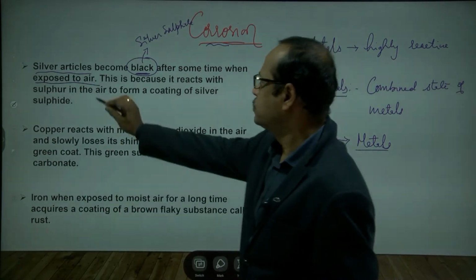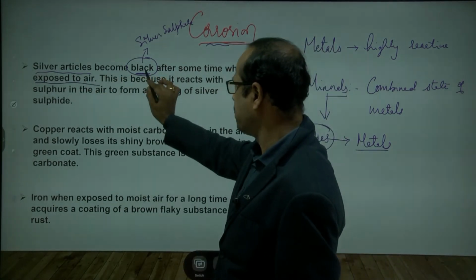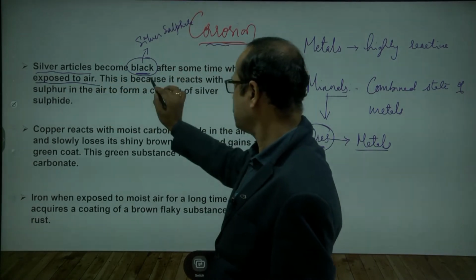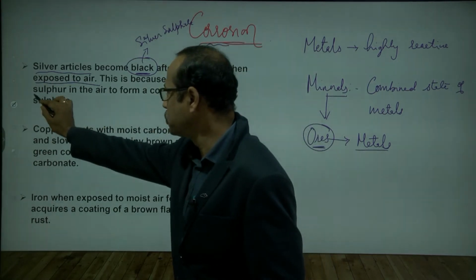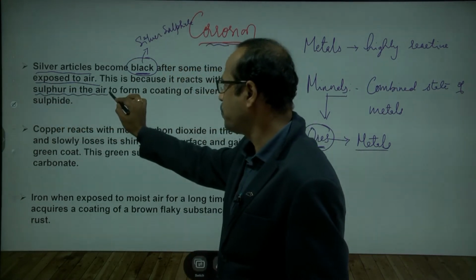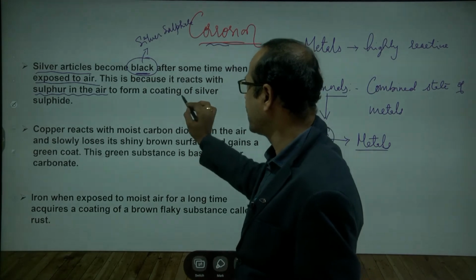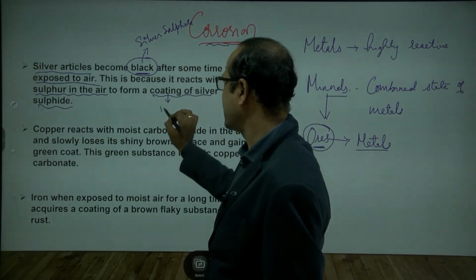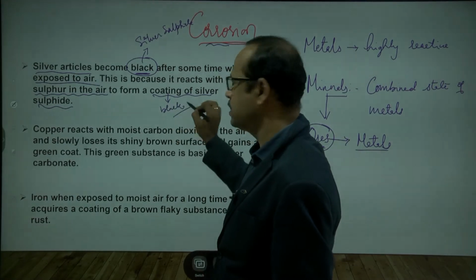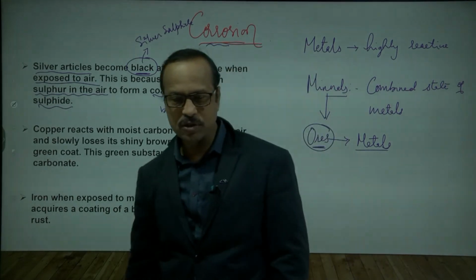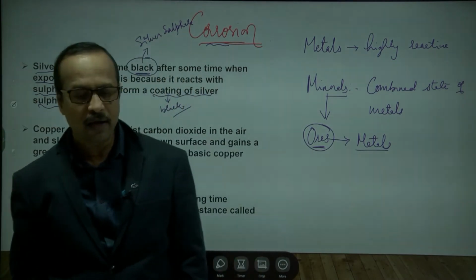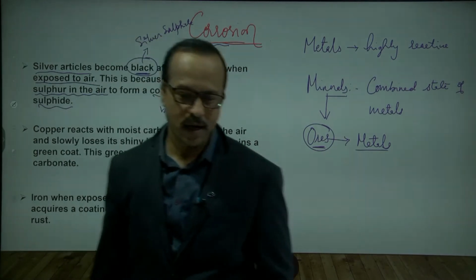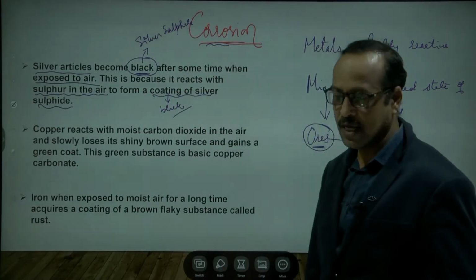So see here, silver articles become black after some time when exposed to air. This is because, and this is most important here, it reacts with the sulfur in air to form a coating of silver sulfide, and this coating is black in color. So silver articles become black. This is called corrosion. Is this clear? That is about corrosion.